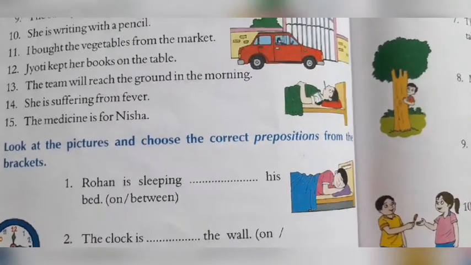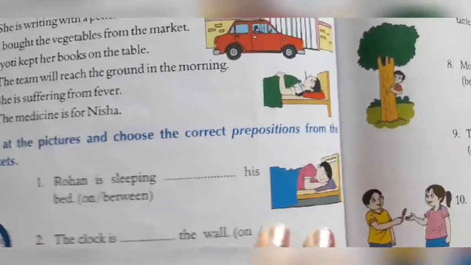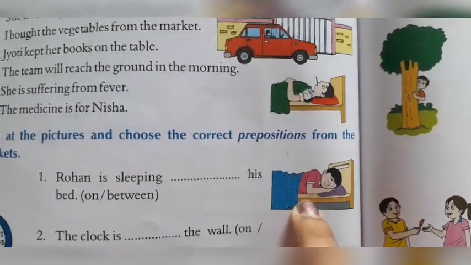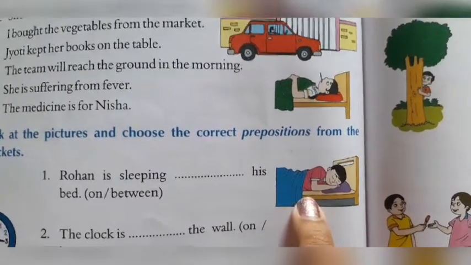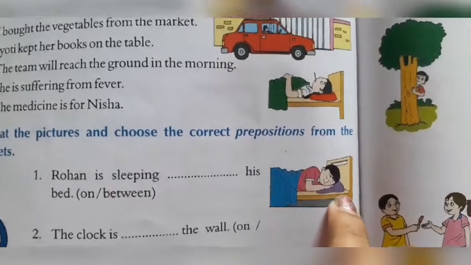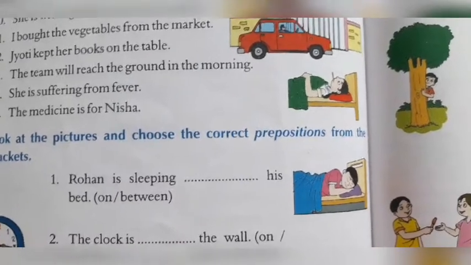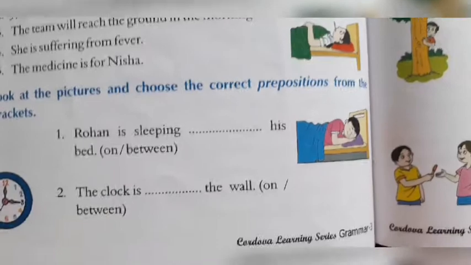Rohan is sleeping blank his bed. Now, if we look at the picture, it seems that Rohan is sleeping on his bed. He is sleeping on the surface of the bed. So we write here, Rohan is sleeping on his bed.